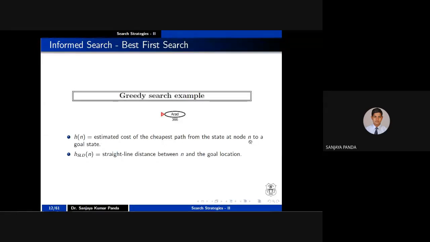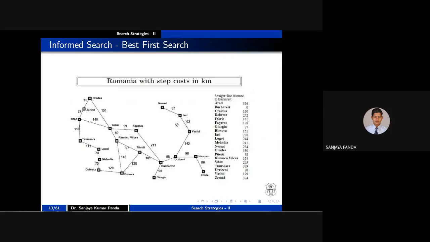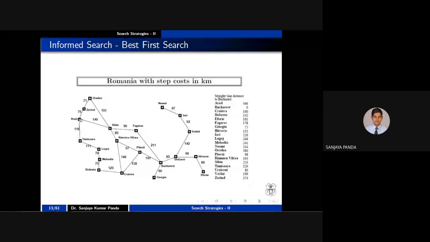N is here nothing but your start state to a goal state, right? A to B, the straight line distance is 366. Now, after A, what will I do? I will expand A. You check the map. A is connected to Z, right? A is also connected to S. A is also connected to T, right? So you can say A is connected to 3 different cities.